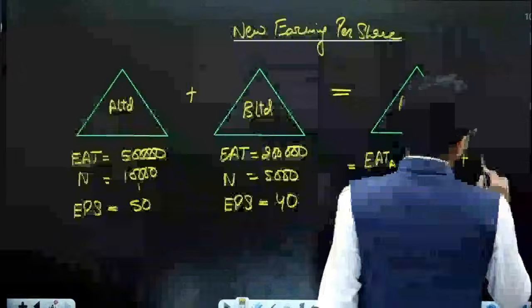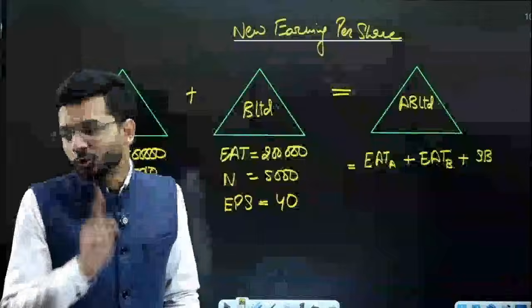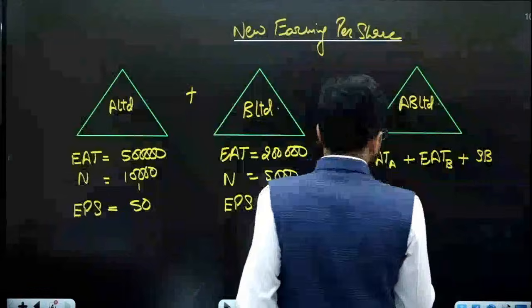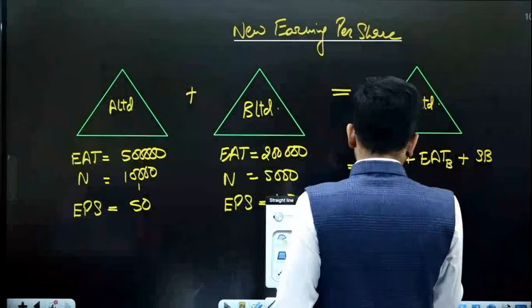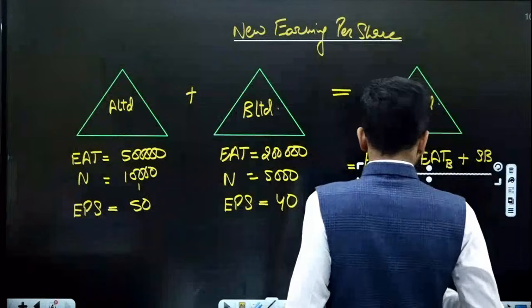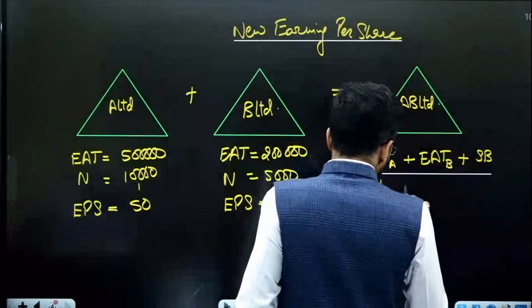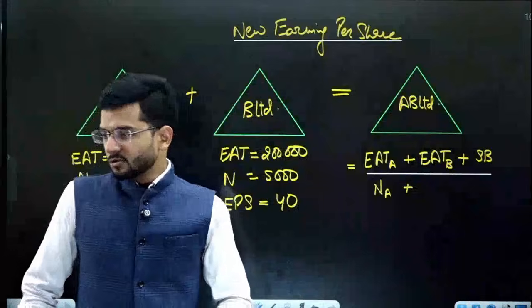Yes, absolutely right. Sir, there will be some synergy benefit also, because 1 plus 1 cannot be 2. It has to be 3. So there has to be some synergy benefit also. Very, very good answer by all of you. Divided by, what will I do? Number of shares of A Limited. Okay.